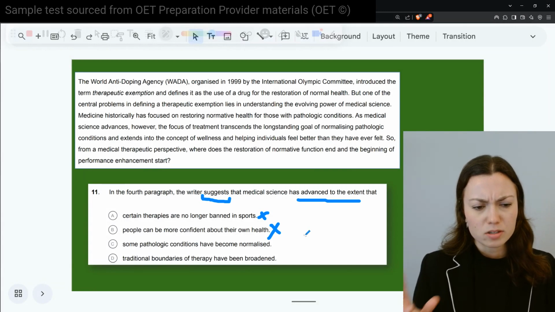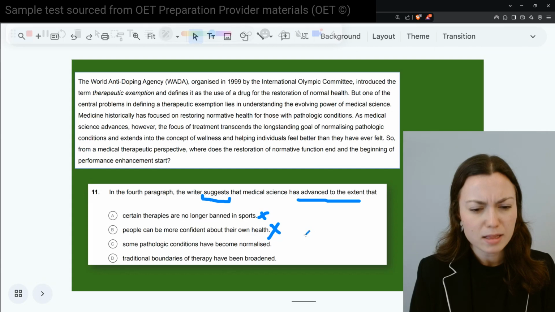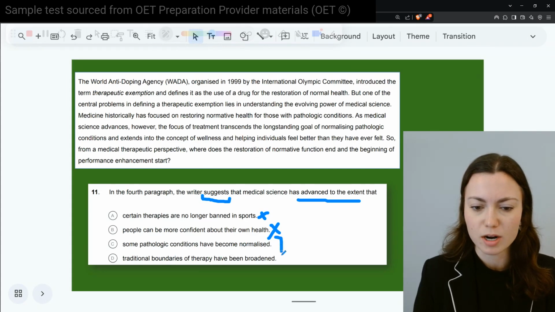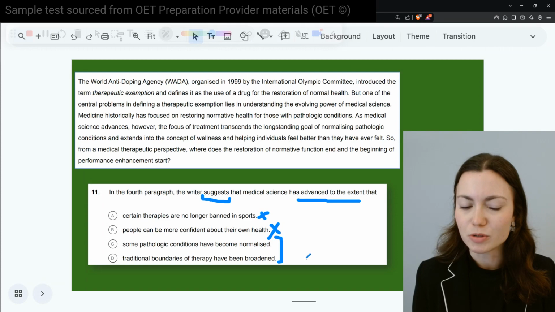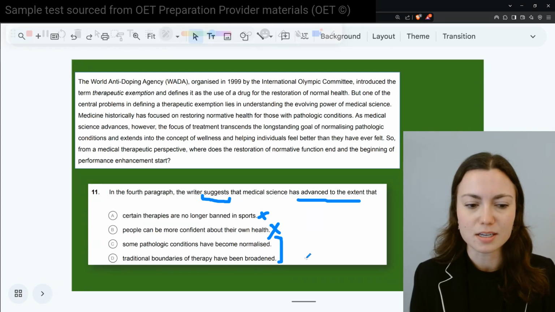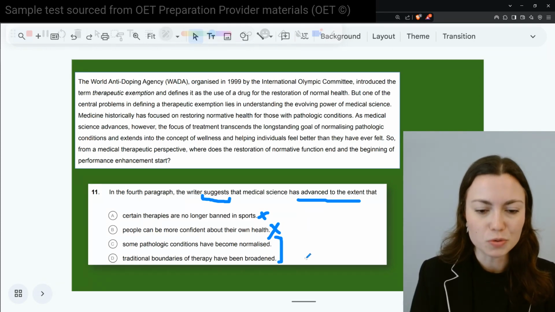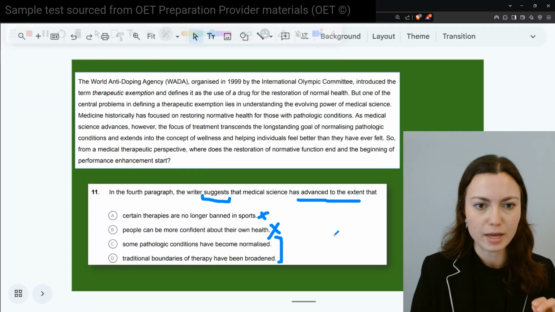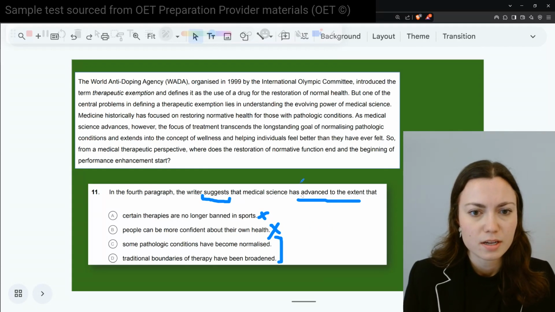Okay, so let's then go on. Some pathological conditions have become normalized. Or D, traditional boundaries of therapy have been broadened. Okay, so I look at those two, and like many questions in section C, often it comes down to two that are very close and we have to read carefully. Okay, so there's some clues here. What do we have?